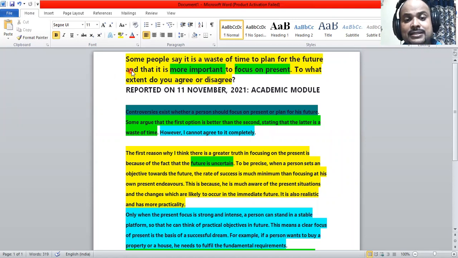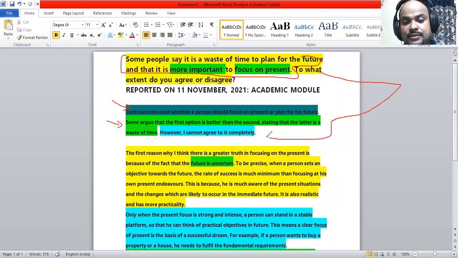One more sentence is separated from this sentence, and that is the second sentence. So we have made 2 sentences from the statement part. To what extent do you agree or disagree? So that is the thesis. It is here. I cannot agree to it completely.